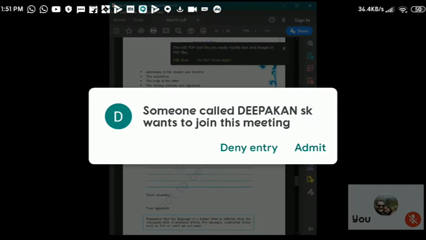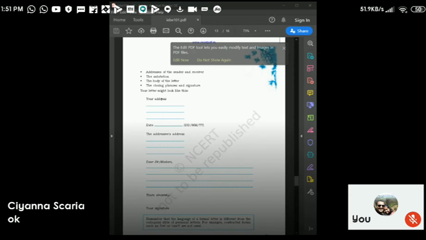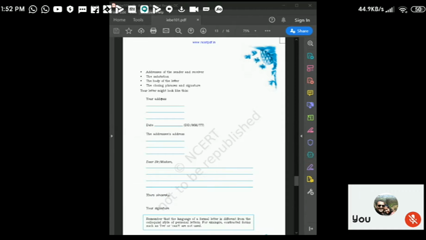Keep that in your mind every time. Because such letters will be there, formal letters only. There will be no informal letters. Only formal letters from now on, from 10th standard till +2 that you finish.